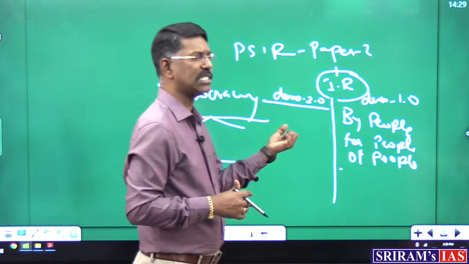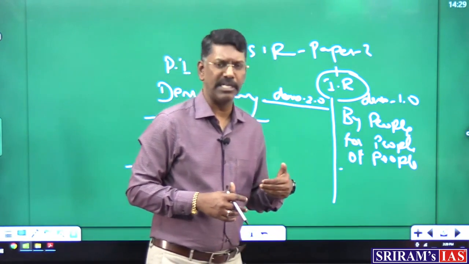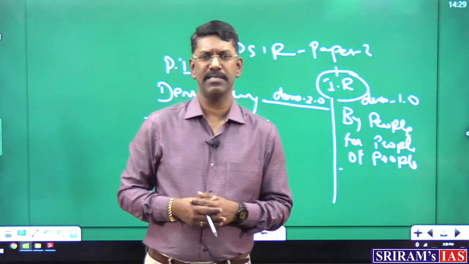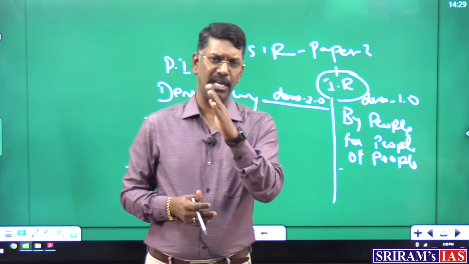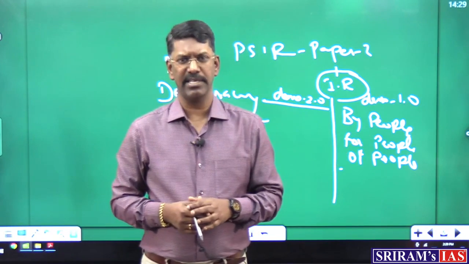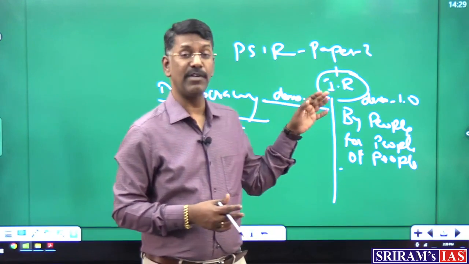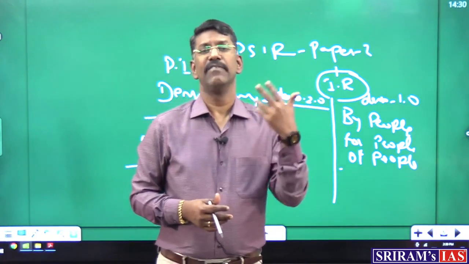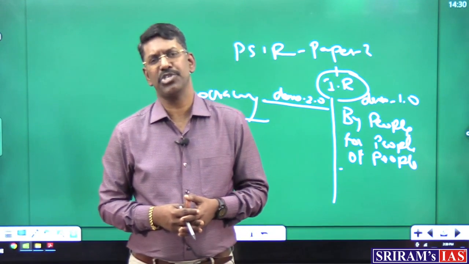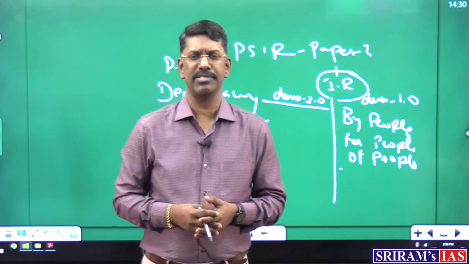When this concept completely turned into modernity, since the 1990s, democracy can be divided into two categories: before the 1990s and after the 1990s. When I look at the idea of democracy since the 1990s, the concepts of liberalization, privatization, globalization and all came into existence.